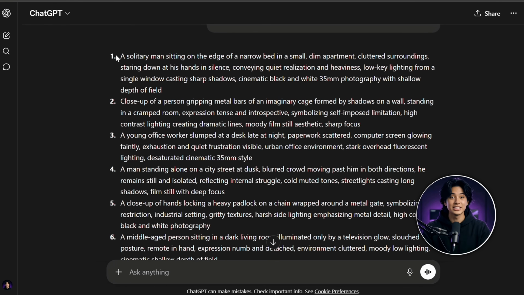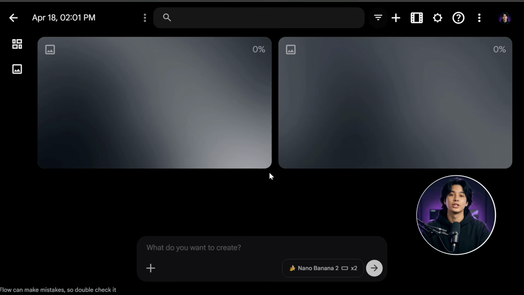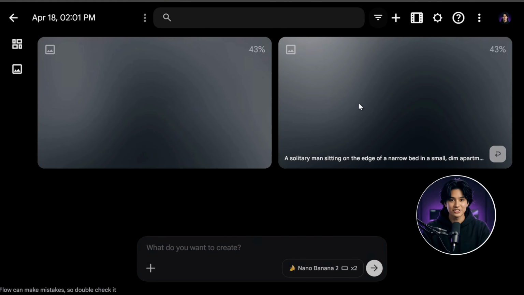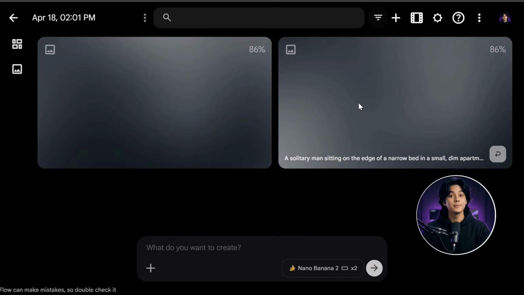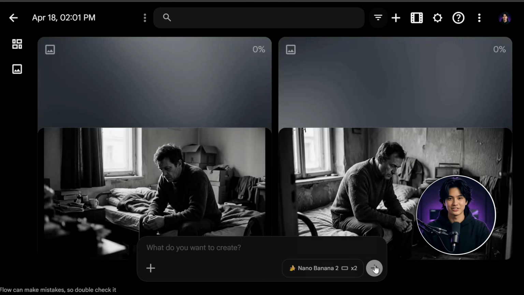Now go to ChatGPT and copy your first image prompt. Paste it into Flow and click generate. It may take a few seconds, so just wait. Your image will be generated in high quality. Now repeat the same process for the second prompt.